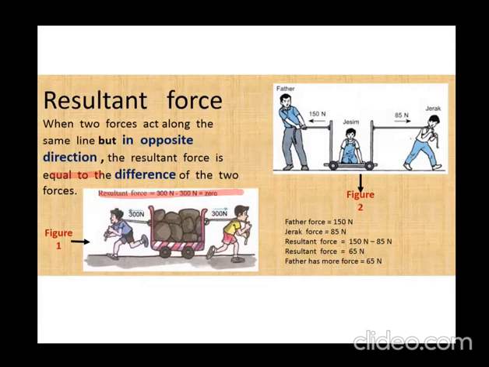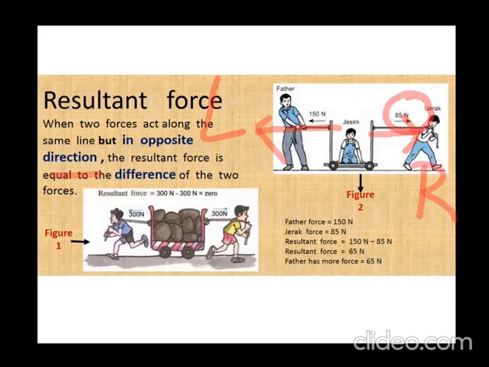Right, beta? Let's see one more example. Children, here on this cart, a boy named Jessim is sitting. His father is pulling Jessim towards the left with a force of 150 Newton. And another boy, Jerk, is pulling Jessim's cart towards the right with a force of 85 Newton.